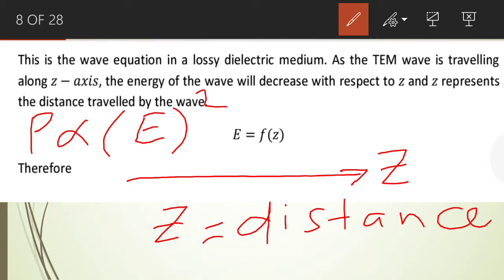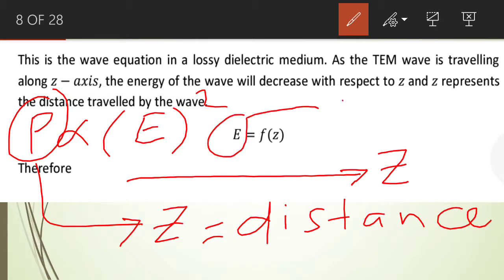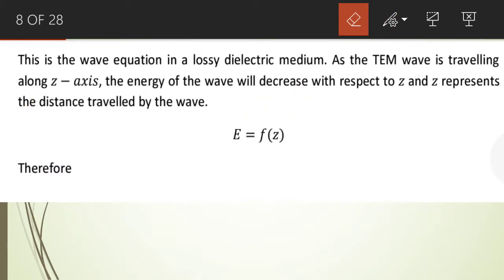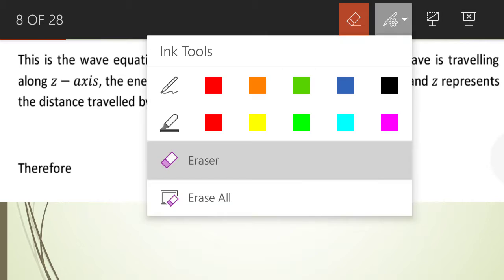And as the power of the wave decreases with respect to distance, definitely the amplitude of the electric field intensity will decrease with respect to distance as well. Okay, so the electric field intensity of this light wave in this lossy medium will change with respect to distance.